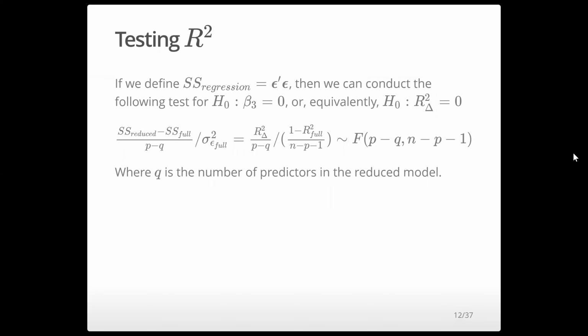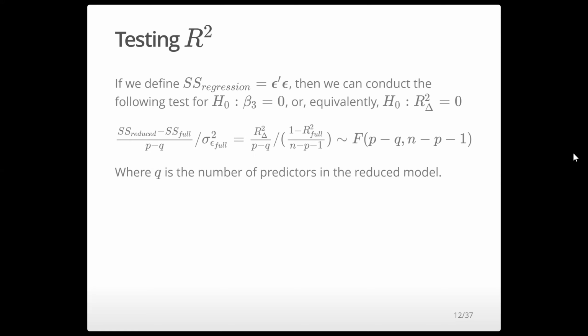So if we define the sums of squares regression, like I explained before, as the squared residuals, the vector of residuals times itself, we can then test the null hypothesis that the beta associated with defense is 0, or equivalently that the R squared change for this predictor is 0. So here we have two equivalent formulas which can both give us an F statistic, distributed on an F distribution.